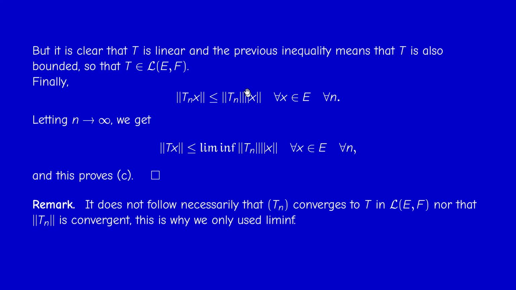But any bounded sequence has a lim inf and lim sup. So I should take the lim inf on both sides. So the lim inf of this is less than the lim inf of this. But since this is convergent, the lim inf is just the limit. And in the lim inf of this guy, I can put the norm of x outside. So just the norm of x times the lim inf of the norm of Tn. And this implies that the norm of T is less than the lim inf of the norm of Tn.